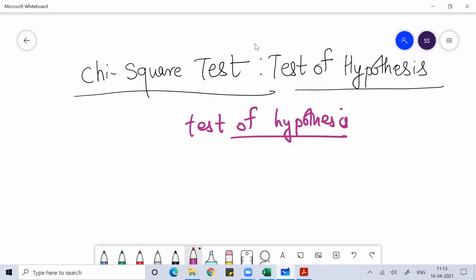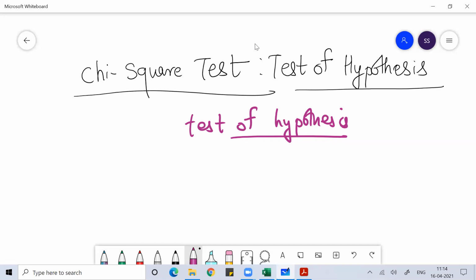Hypothesis testing basically begins with an assumption, which is a hypothesis, that we make about a population parameter. Then we collect sample data, produce sample statistics, and use this information to decide how likely it is that our hypothesized population parameter is correct.